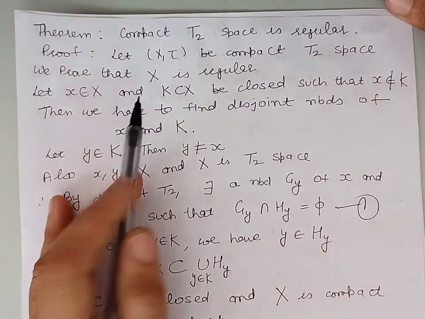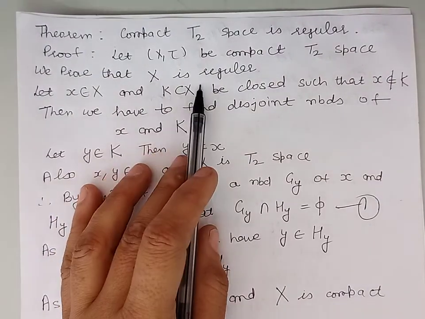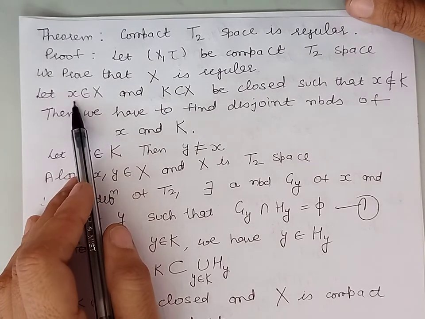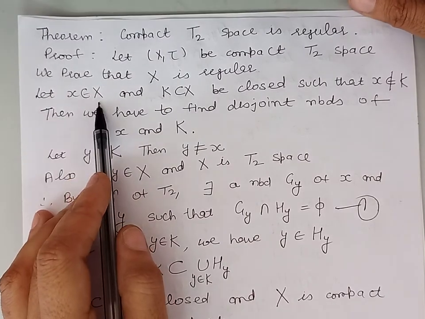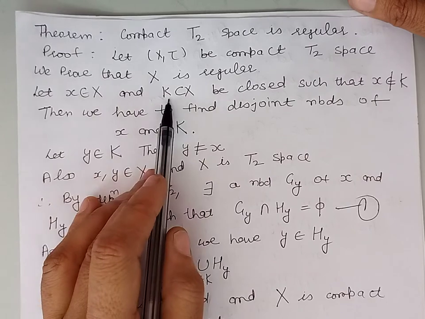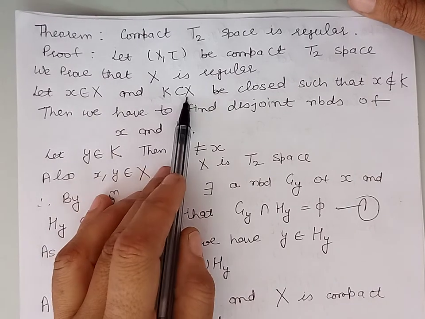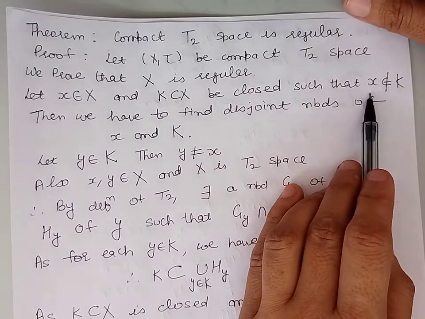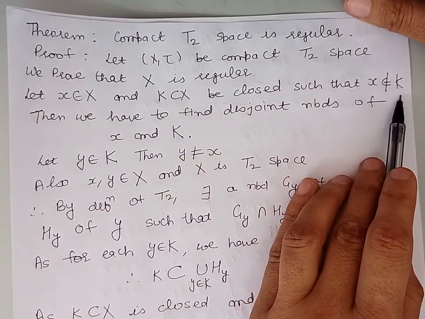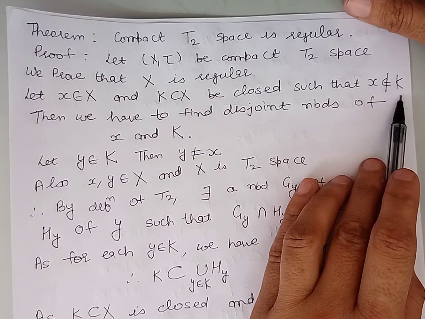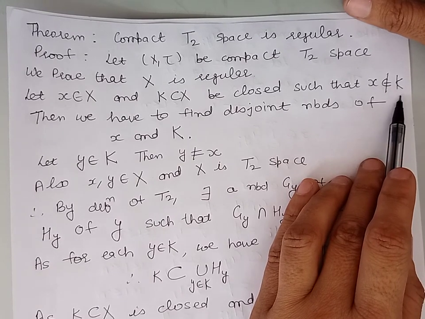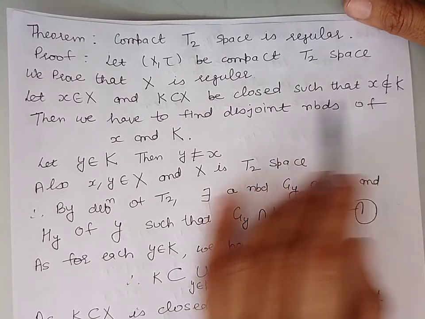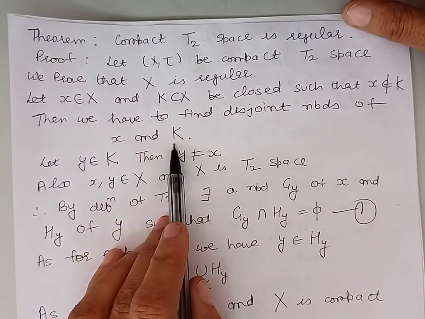Now to prove this topological space is regular, let us take a point x belonging to the set X and a closed subset K of X such that the point x does not belong to the closed set K. Now, to prove that X is regular, we will have to find disjoint neighborhoods of x and K.